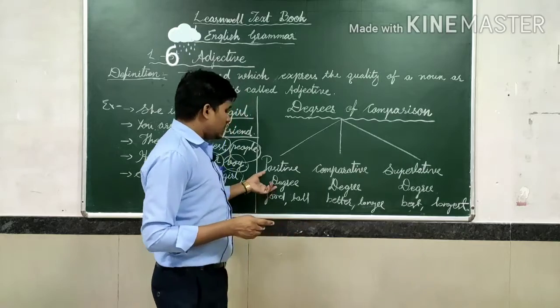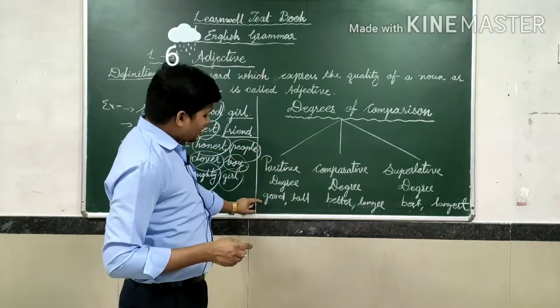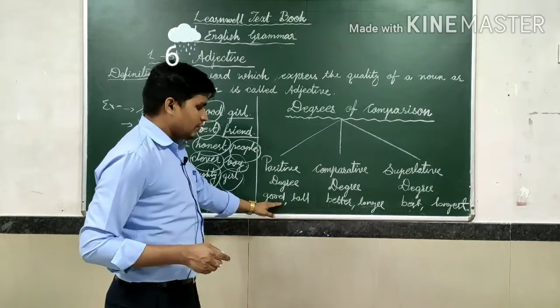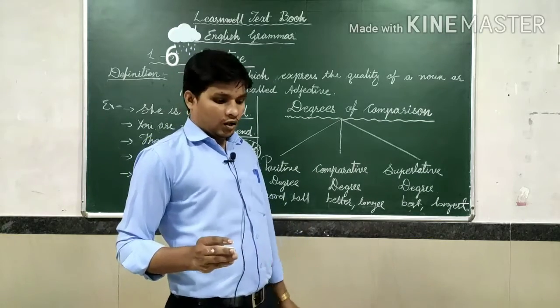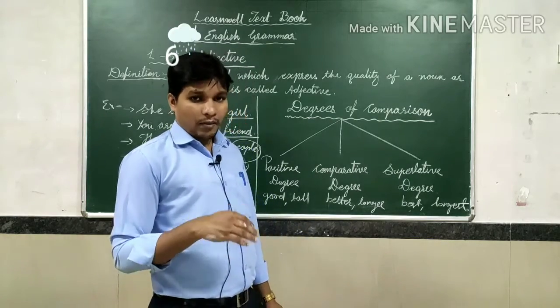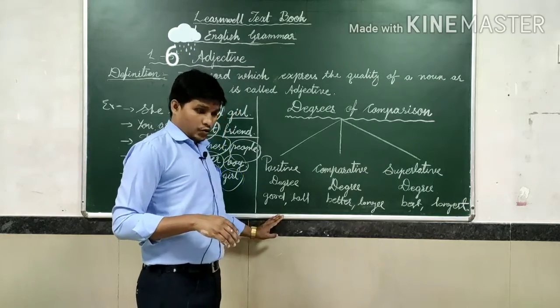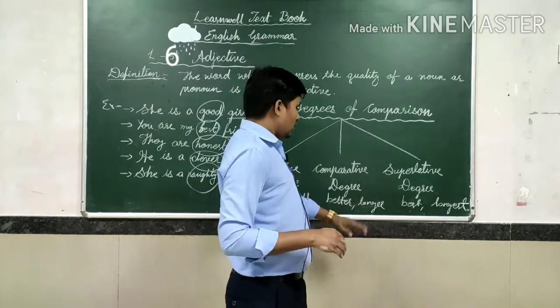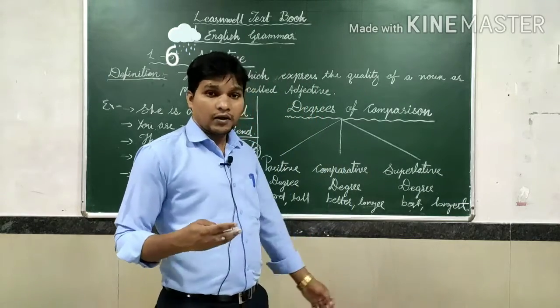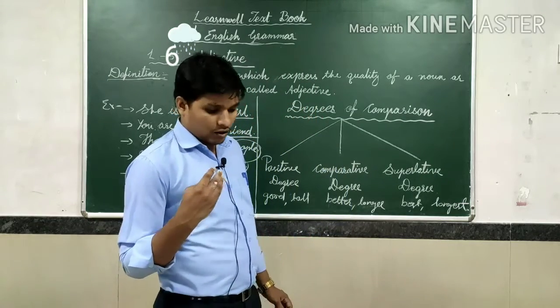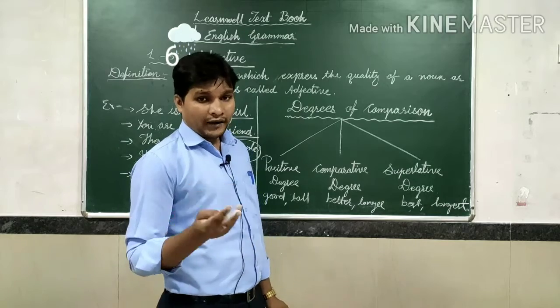Good. Then, in the positive degree we write like this: good, tall, long, thin, fat. In the comparative degree: better, longer, taller, thinner, fatter.